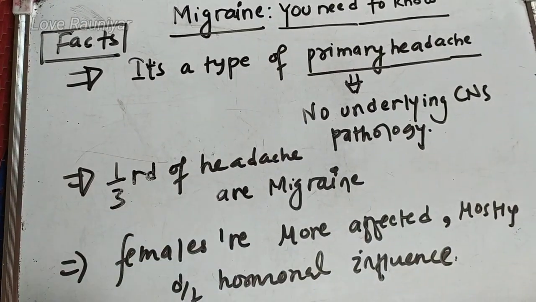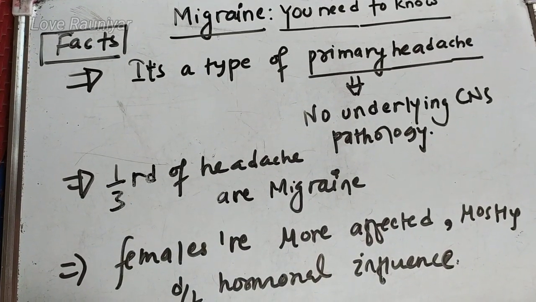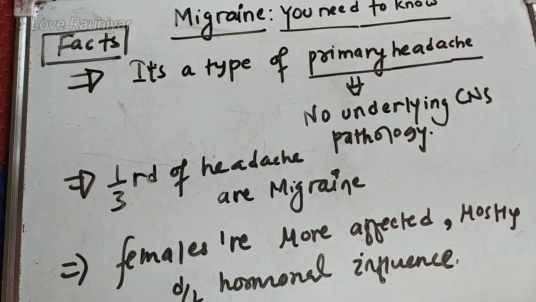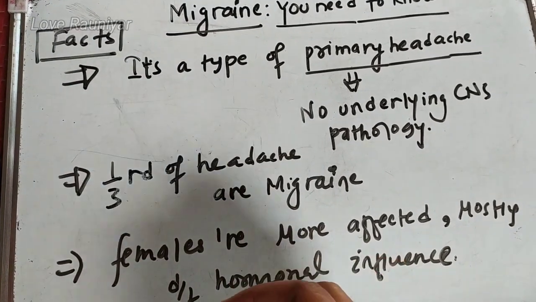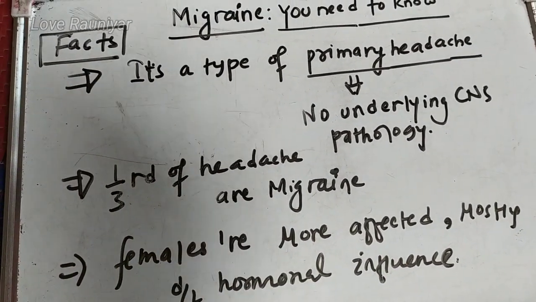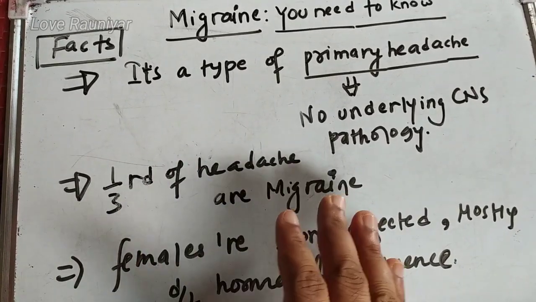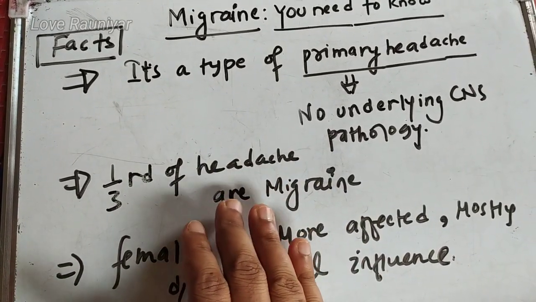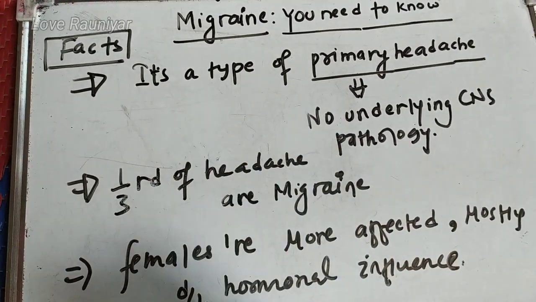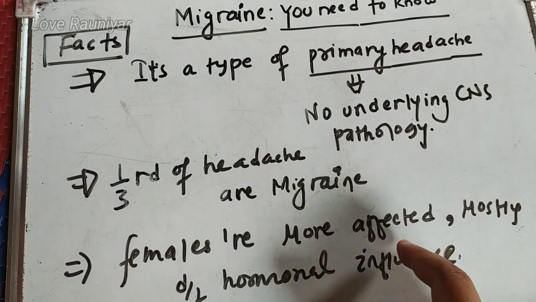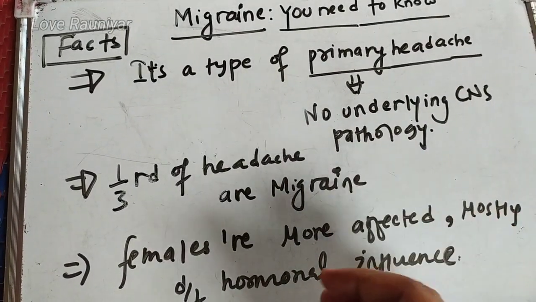Now, one third of the headaches which normally come in the OPD are basically migraine headaches. The first most common headache is tension headache, which we will discuss in later videos. In this video, I am telling you that the second most common headache is migraine headache, and basically females are more prone than males in this headache.